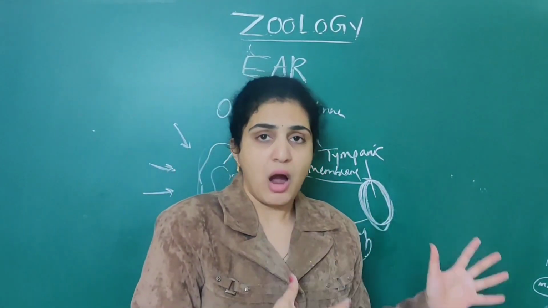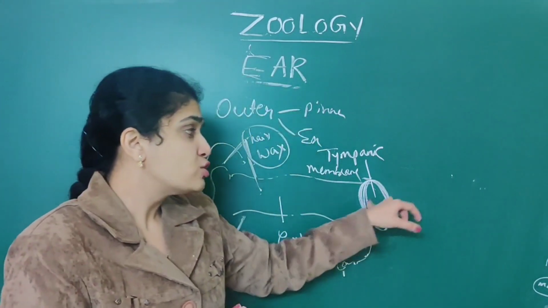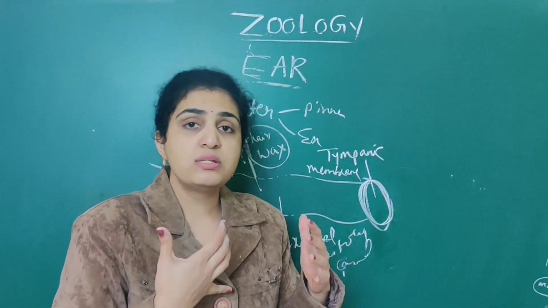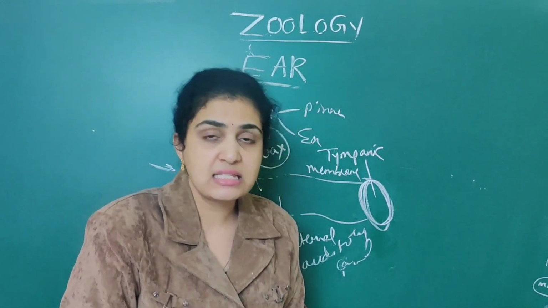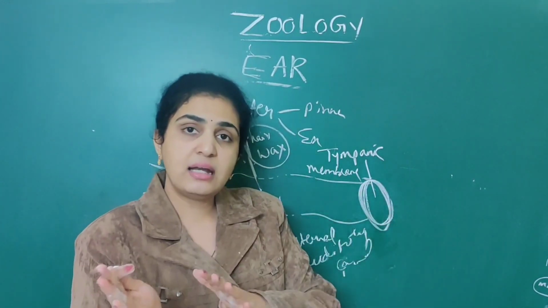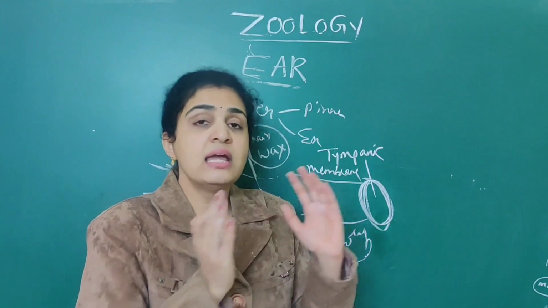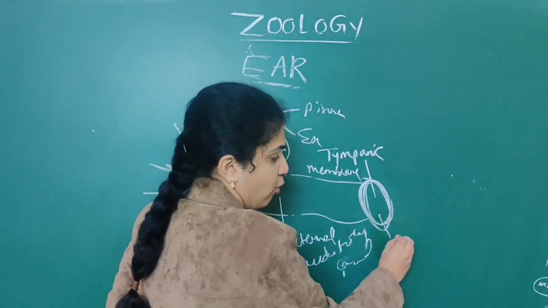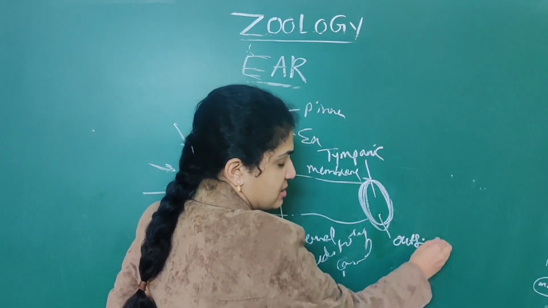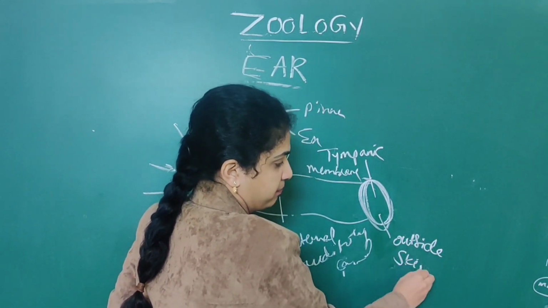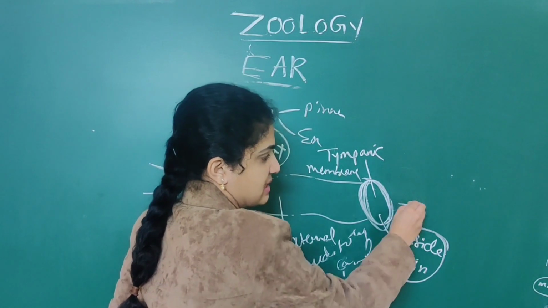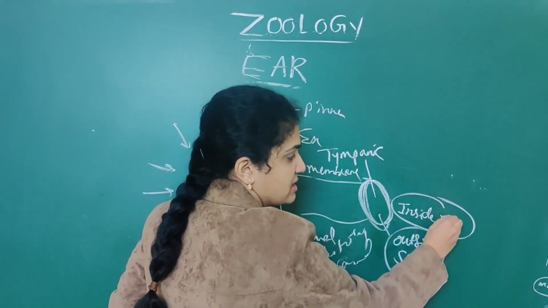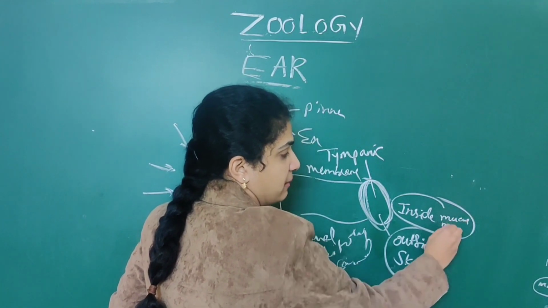In this tympanic membrane, the outside layer is covered with skin, and the inside layer is associated with mucous membrane.